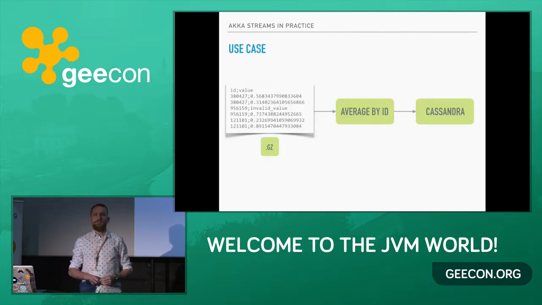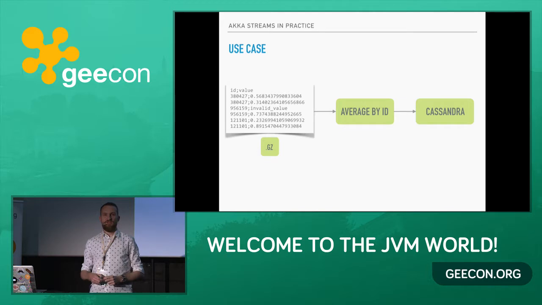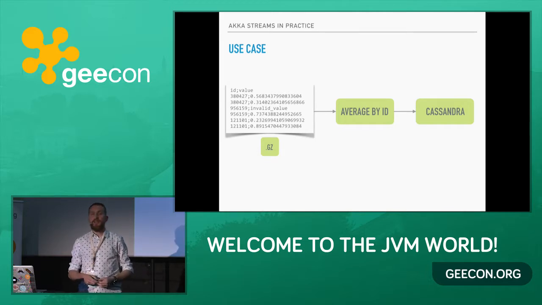So our use case, this is actually a simplified version of a project we actually did with Akka Streams, will be about importing data from CSV files to Cassandra, which is just a random choice here, actually. We used it in the project, so it's here in this talk. For this amount of data, we could use any database, but we have Cassandra. And we're going to do some intermediate aggregation. In the middle, we'll be averaging the readings.